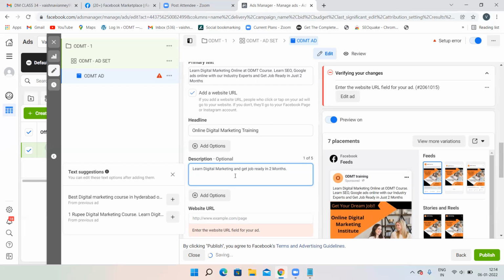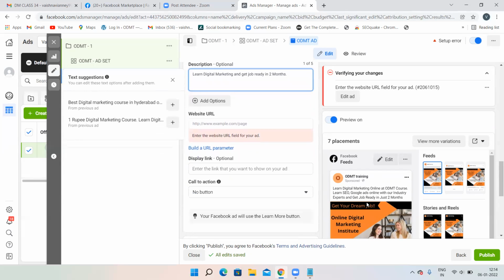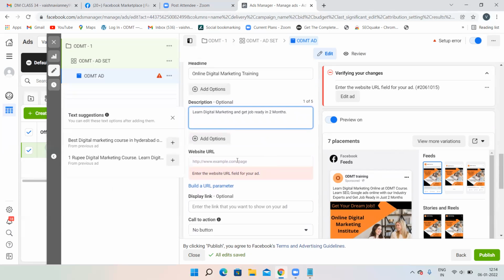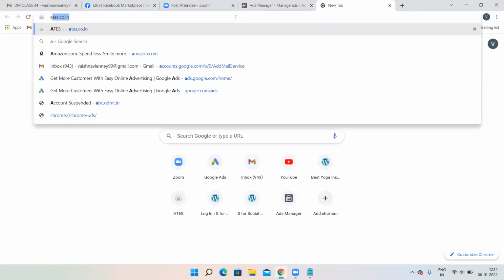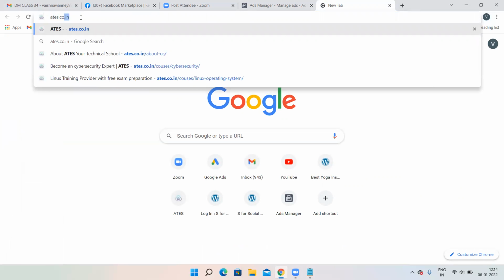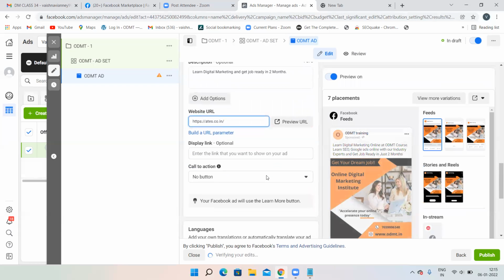If you have more descriptions, then you can just give more. So you can add some 5 descriptions and all. But as of now, I'm not giving any more description because I already have some primary text over here. Then you have to give the website URL. Then let's give the website URL. Copy it, come back over here, then give the website URL over here. That's it.